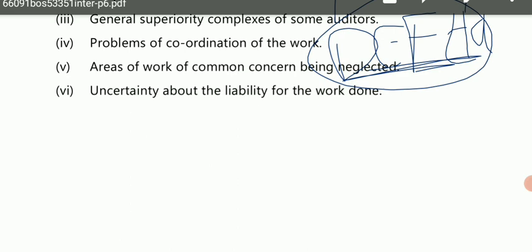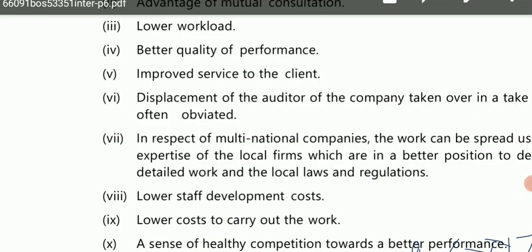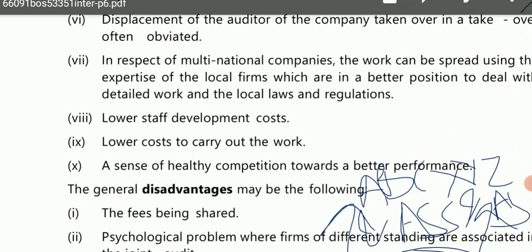But in case the competition is negative, I will try to spoil the work done by my competitor, trying to defend by spoiling his work. Then this will become a disadvantage. But if it is helping me to increase the quality of my work, the sense of healthy competition, then that will be beneficial for the audit also. But if the competition is unhealthy, then that will become a disadvantage.